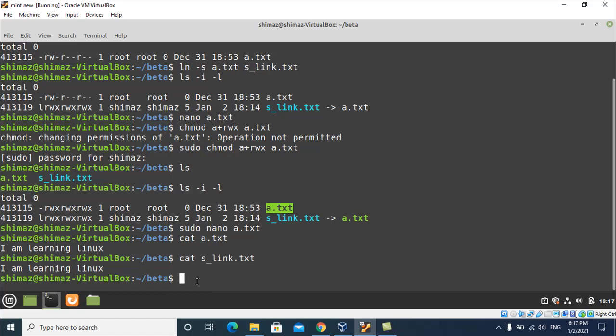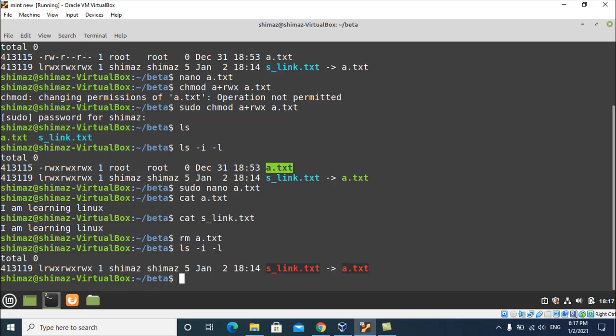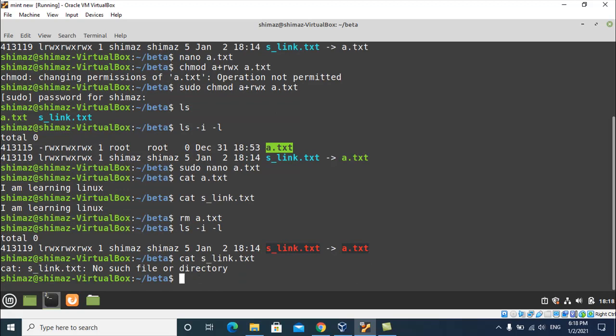Okay. Now next I just want to delete the a.txt. And you can see the slink.txt exists, but there's a change in the color. So let me print cat slink.txt. When you create a soft link between two files, and you delete a file, then it affects the other file also. We are not able to print the slink.txt.